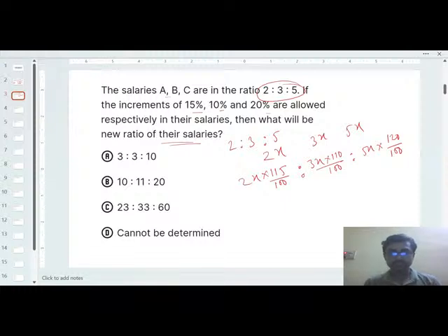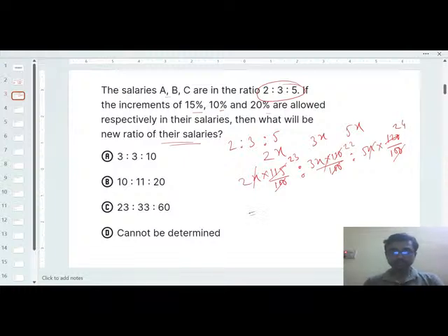Just simplify it. So 100 will be cut down, x will be cut down, then you can divide all of this by 5. So you will get 115 divided by 5, that means 23. Here you will get 22, here you will get 24, right?